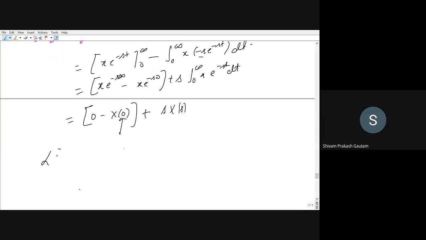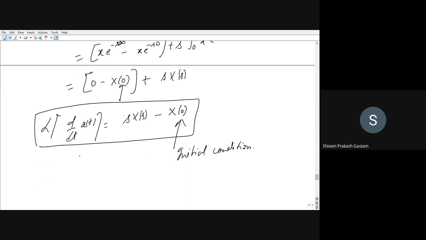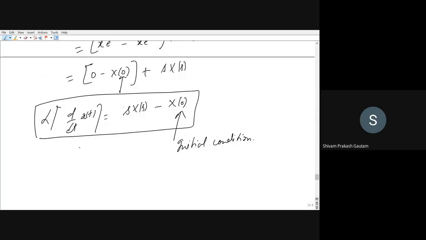So the Laplace transform of the derivative, that is d by dt of x(t), will be equal to sX(s) minus x(0). This is the Laplace transform of the derivative, where x(0) is an initial condition. If the initial conditions are 0, if it is clearly mentioned in any problem that the initial condition is to be considered 0, then there is no need to put x(0) here. You can directly write the Laplace transform of d by dt of x(t) equal to sX(s). Now we will see some examples based on this.